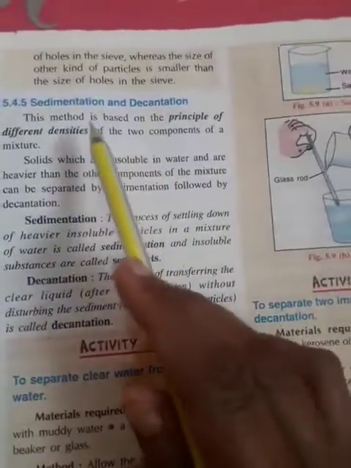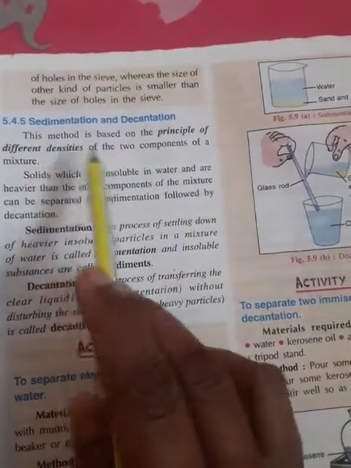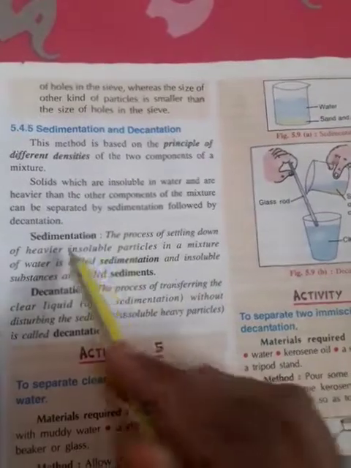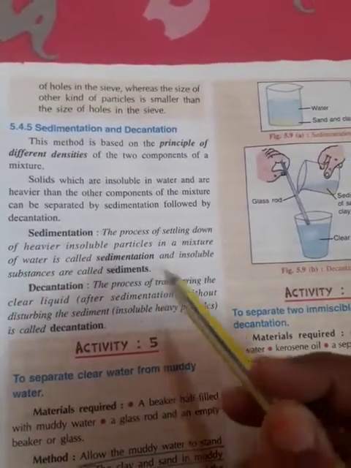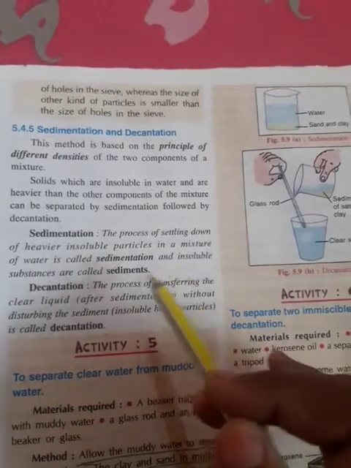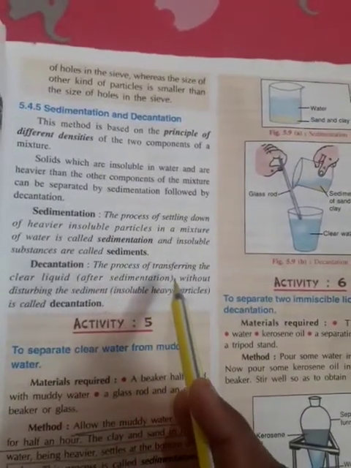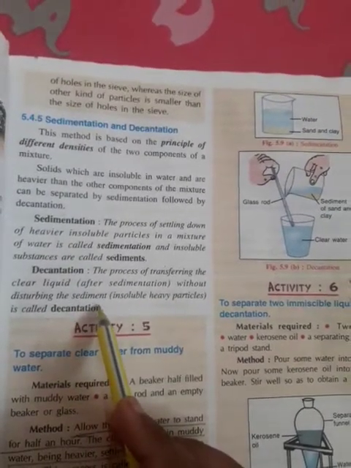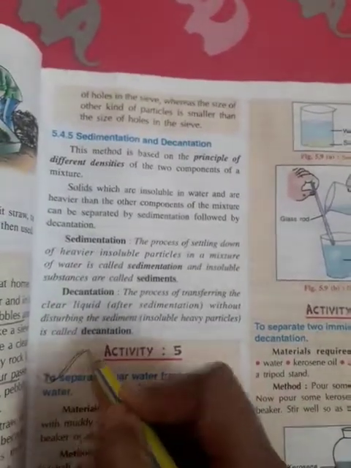So what are sedimentation and decantation? They are based on the principle of different densities. In the sedimentation process, the insoluble particles are heavier and settle down, and the clear water is collected on top. Then in the decantation process, you transfer the clear liquid after sedimentation without disturbing the sediments, the insoluble heavy particles.